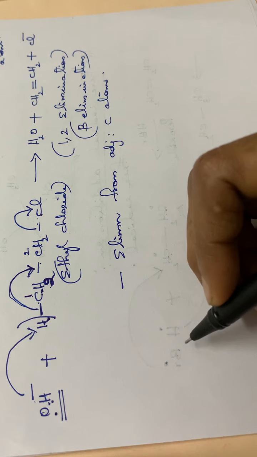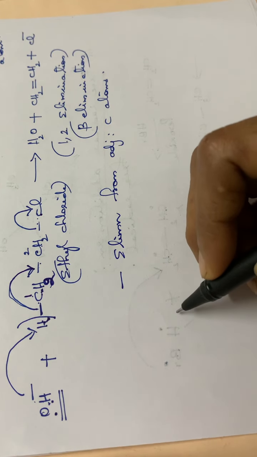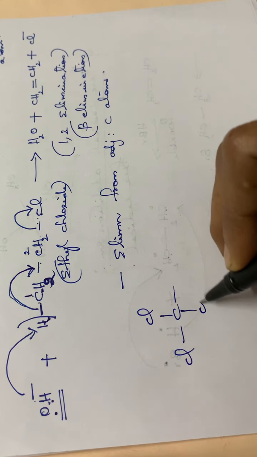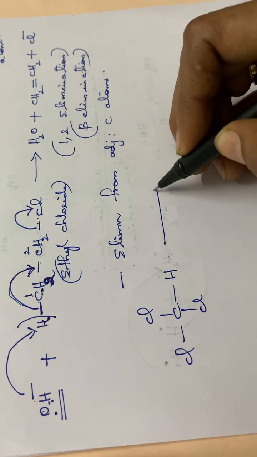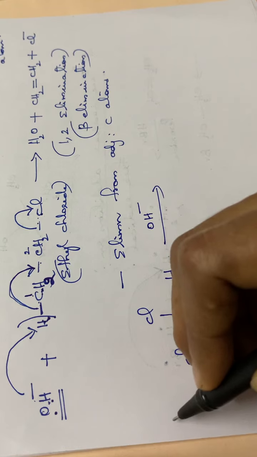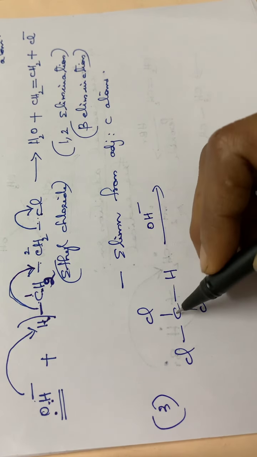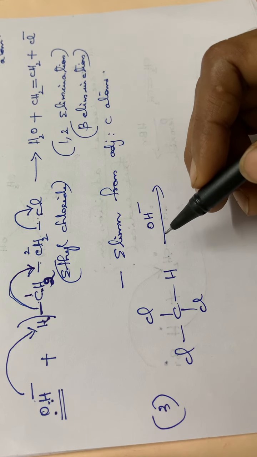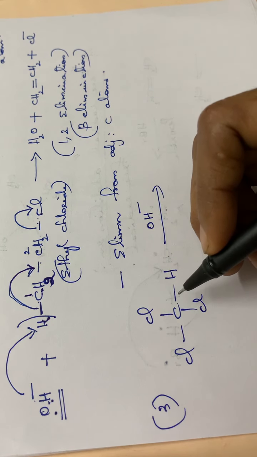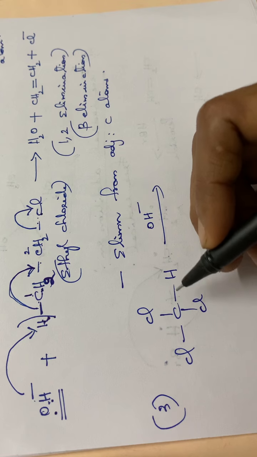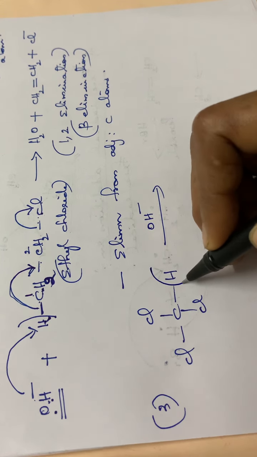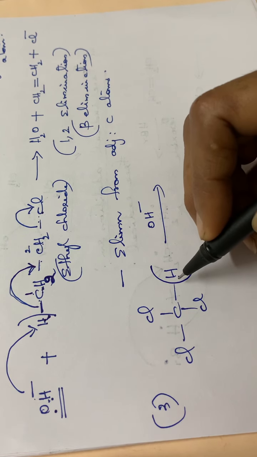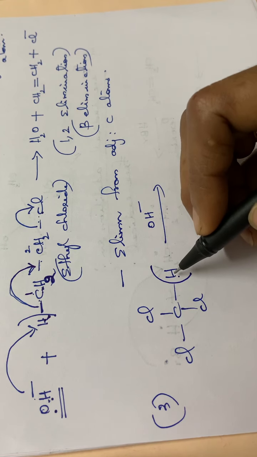Then I will be writing another example, that is CHCl3 in presence of OH minus. The third example, CHCl3, that is chloroform, plus OH minus. What happens is that by the attack of this OH minus, hydrogen will be eliminated as H plus, that is, water will be formed. Hydrogen will be leaving as a proton.